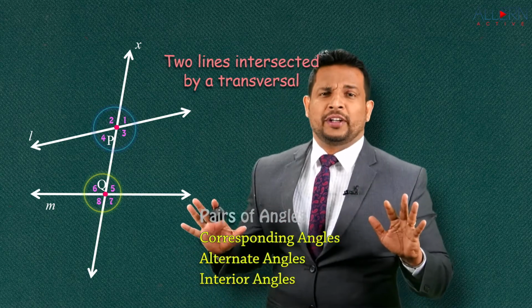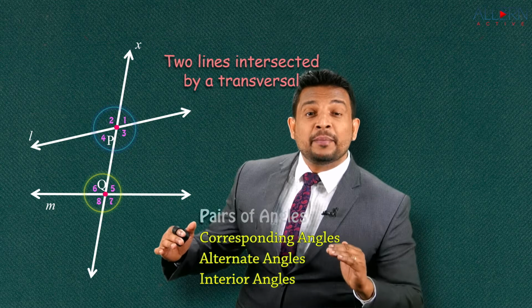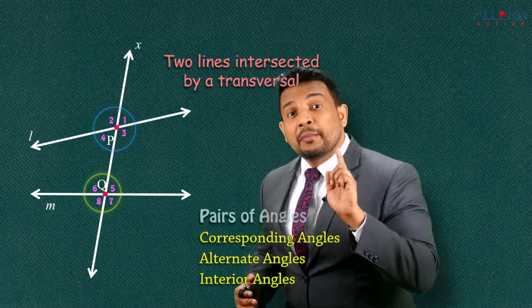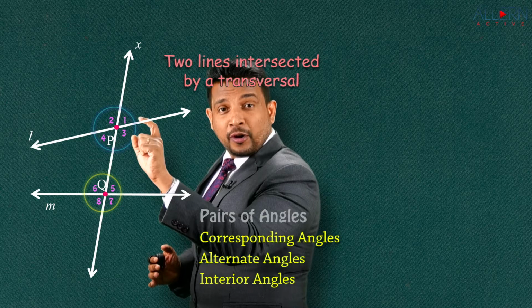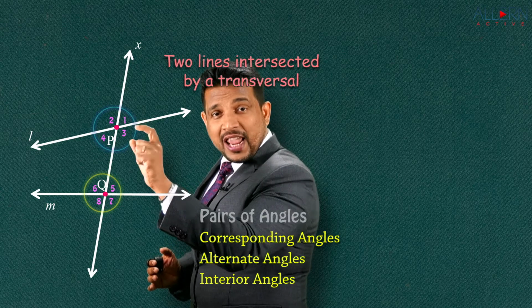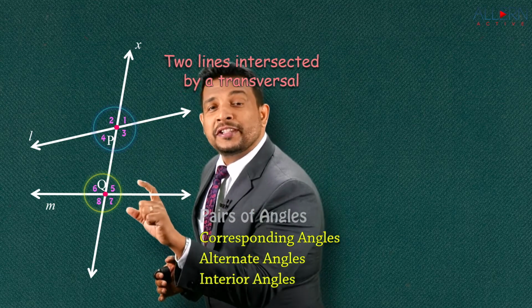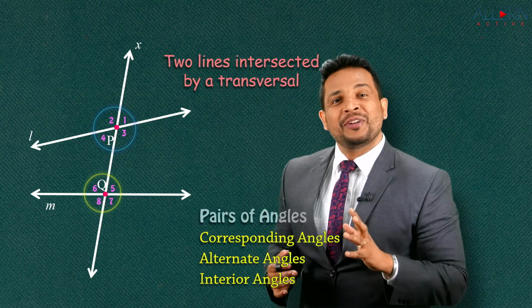That's the most important thing. So remember, what are these? These are nothing but pairs of angles. Remember, when we are creating this pair, it is one angle we pick up from the set of angles which are formed at P, the other angle from the set of angles which are formed at Q. That is what we need to understand.